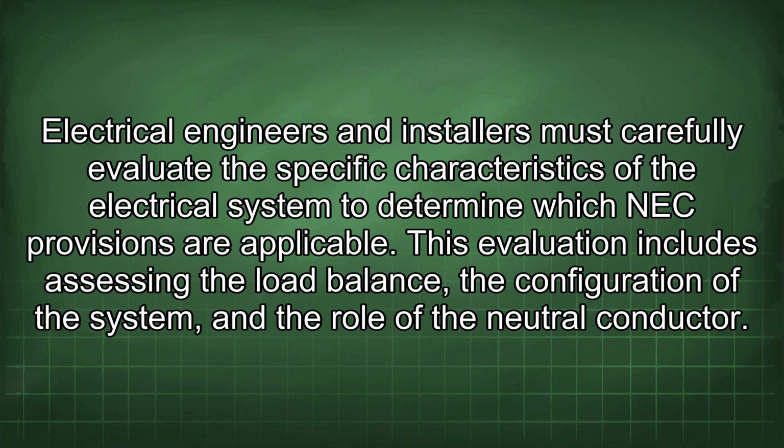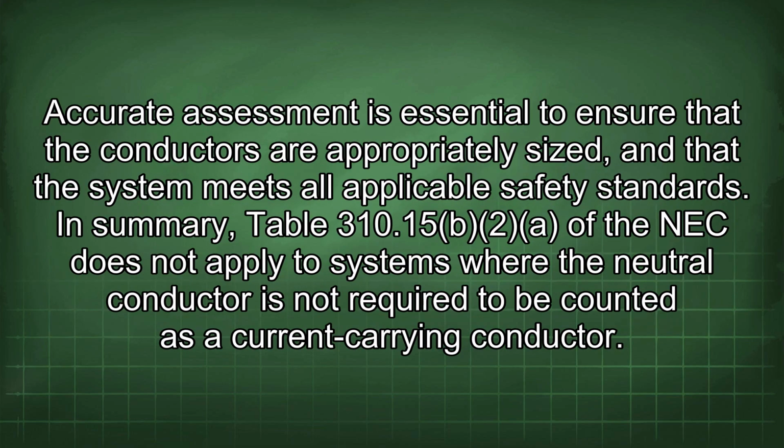Electrical engineers and installers must carefully evaluate the specific characteristics of the electrical system to determine which NEC provisions are applicable. This evaluation includes assessing the load balance, the configuration of the system, and the role of the neutral conductor. Accurate assessment is essential to ensure that the conductors are appropriately sized and that the system meets all applicable safety standards.